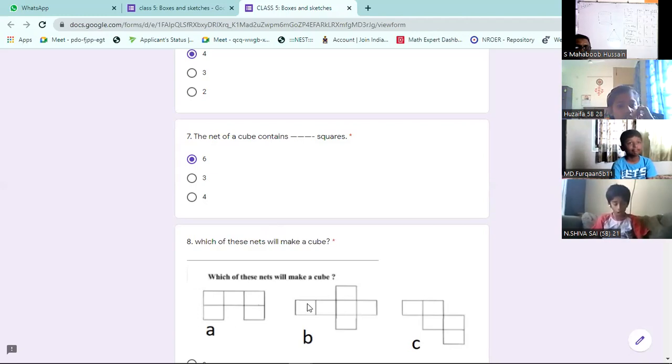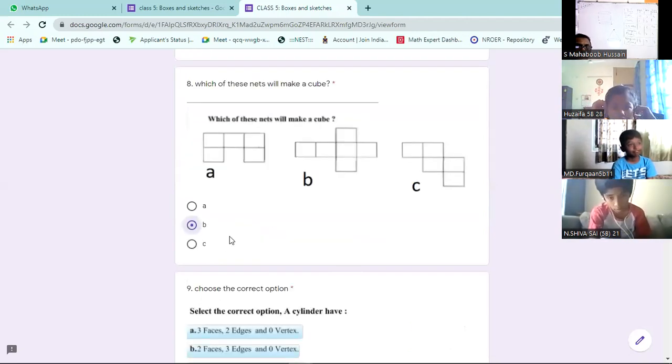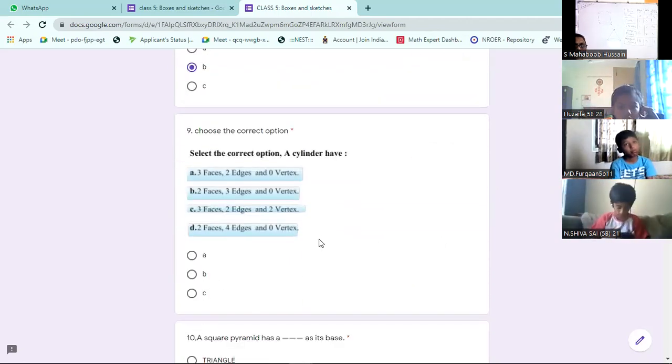Eighth one, which will make a cube? B is making a cube. Okay. Look at the ninth question, about cylinder. The information about the cylinder is here. Go through the information and give the correct answer.